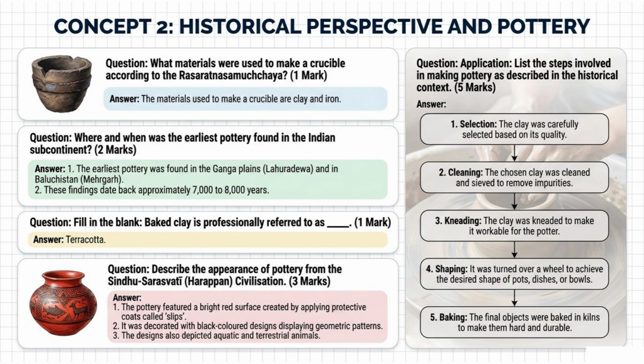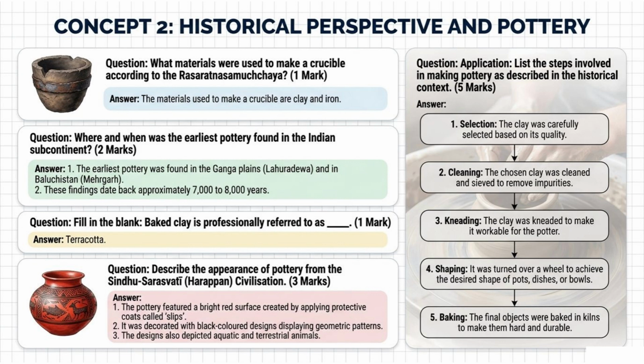Concept 2. Historical perspective and pottery. Question. What materials were used to make a crucible according to the Rasa Ratna Samuchchaya? 1 mark. The materials used to make a crucible are clay and iron. Where and when was the earliest pottery found in the Indian subcontinent? 2 marks. The earliest pottery was found in the Ganga Plains, Lahura Deva, and in Baluchistan, Mehergarh. These findings date back approximately 7,000 to 8,000 years.